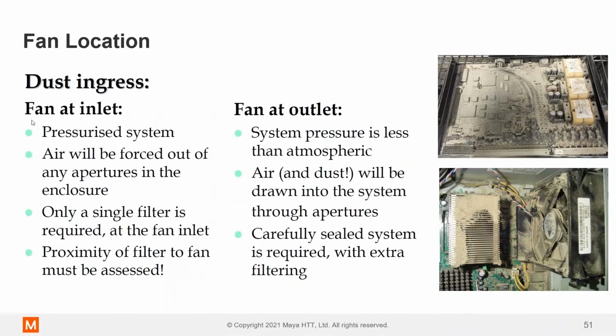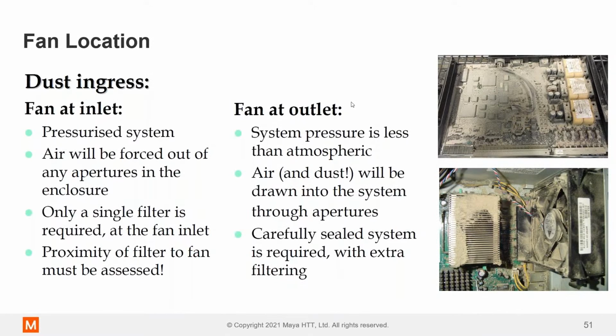Okay, so if we have the fan at the inlet, what we end up with is a pressurized system. The air on the inside of the box is slightly higher than the outside. Okay, so air will be forced out of any apertures. And the benefit of that is only a single filter is required at the fan inlet. You don't have to worry about sealing all the gaps in there to stop air and dust getting into the system. And there's some other benefits as well I'll talk about in just a second.